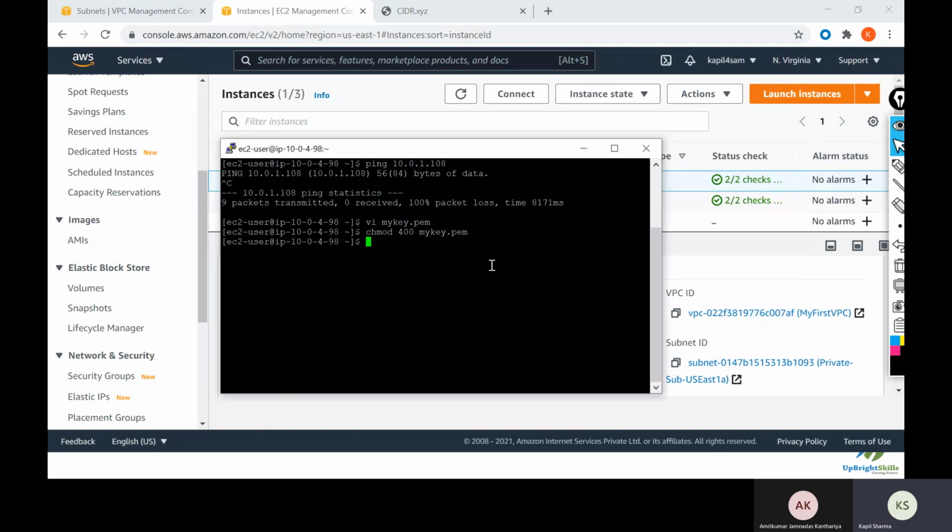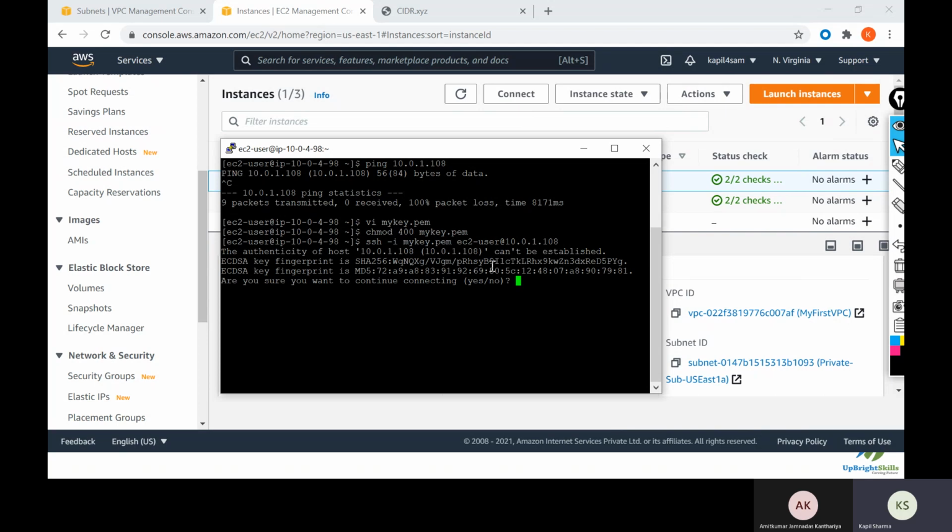Now I will try to access my private subnet instance from this one: ssh -i mykey.pem ec2-user at the IP address. So here you can see I am able to access my private subnet instance over SSH. I am not able to ping because ICMP was not enabled, but I am able to access SSH because the SSH port is enabled, and we have kept it enabled for everyone, I mean all the IPs from anywhere. So now I'm able to access my private subnet instance.